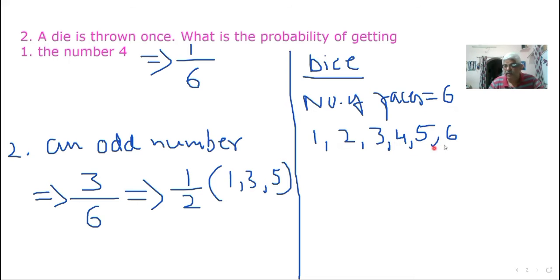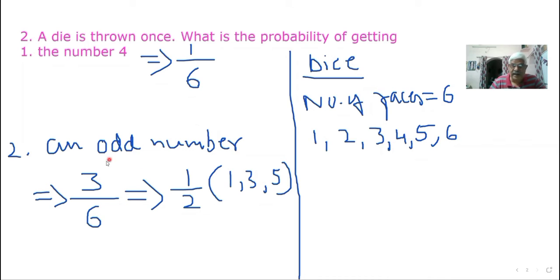That is 1, 2, 3, 4, 5, 6. Our numbers or maybe dots will be represented, so that the total number of outcomes is 6. So the denominator will become 6. And the question they asked: what is the probability of getting the number 4? How many 4s will be represented on the dice? Only one 4 will be there. Therefore, 1 by 6 is the probability.